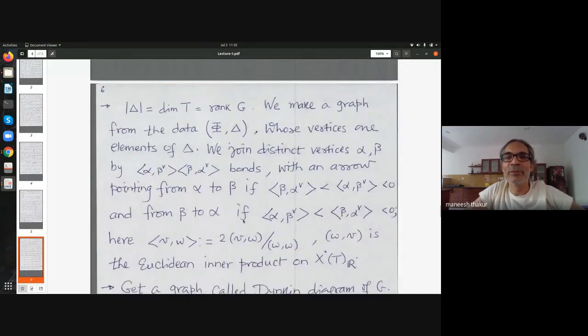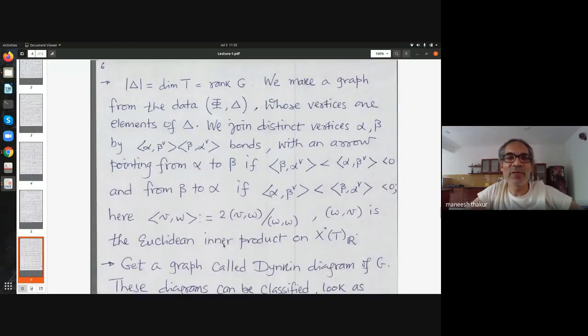Then in terms of that, we can define this angular bracket, which is not a symmetric form. You define angular bracket v, w to be 2 times round bracket v, w divided by round bracket w, w. Obviously, this is not symmetric.